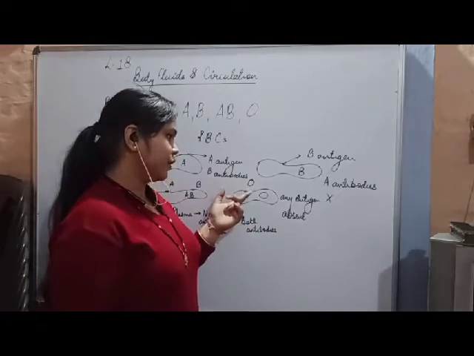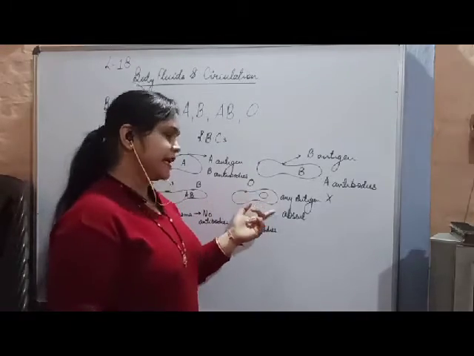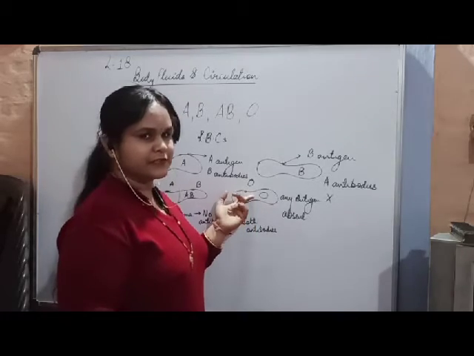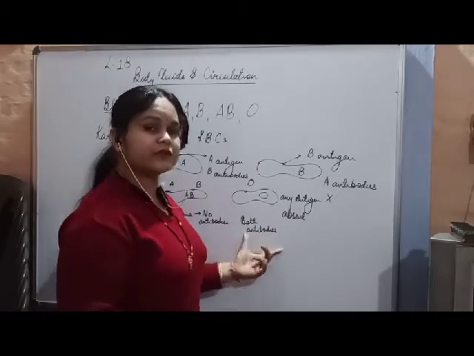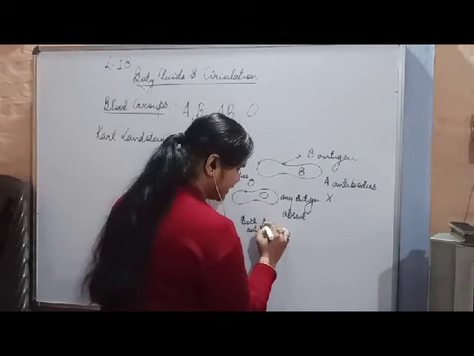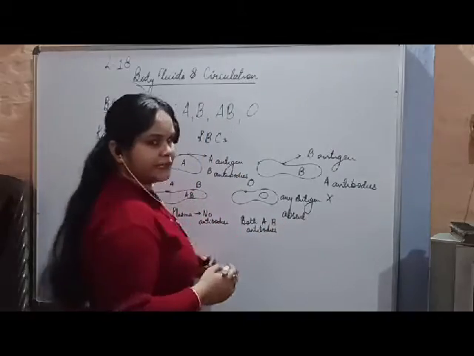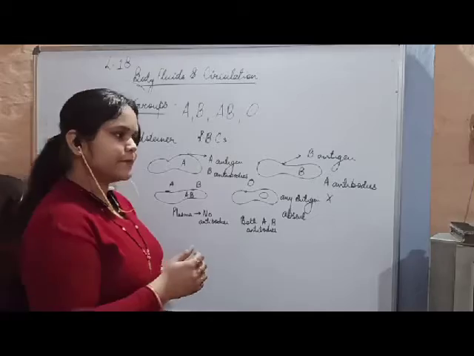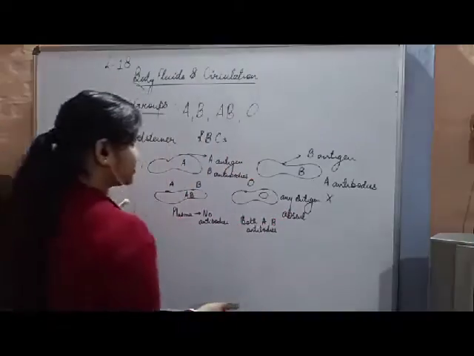And if a person has O blood group, he will not have any antigen on his RBCs, and so he will have both antibodies, A and B. Okay, so now let's make a chart.